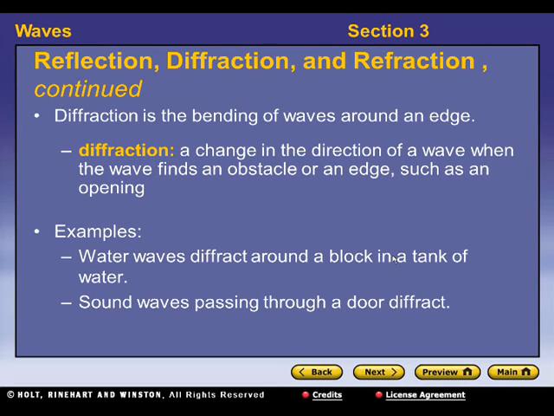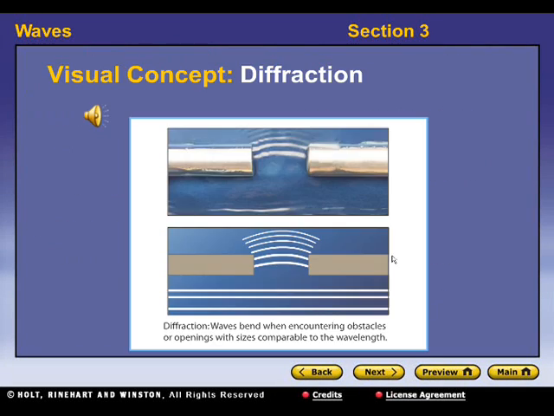Sound waves also passing through a door will diffract. They'll move around the door frame. That's how you can hear people in other rooms. So diffraction waves bend when encountering obstacles or openings with sizes comparable to the wavelength. So let's listen here for a second.